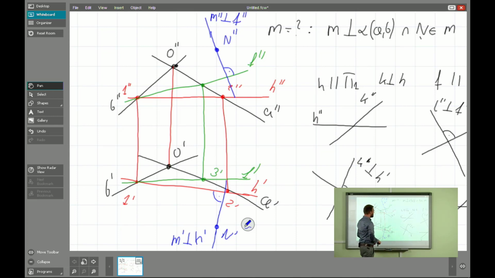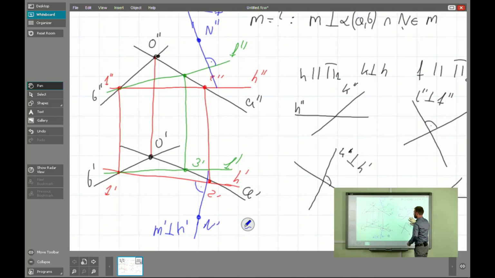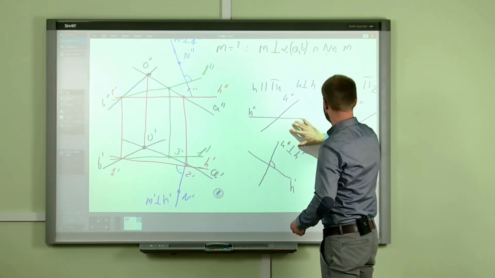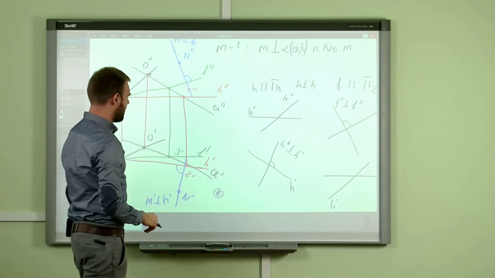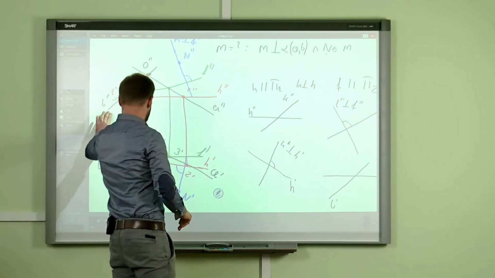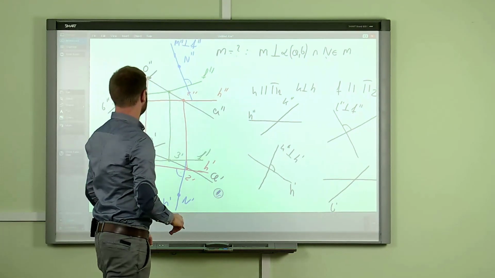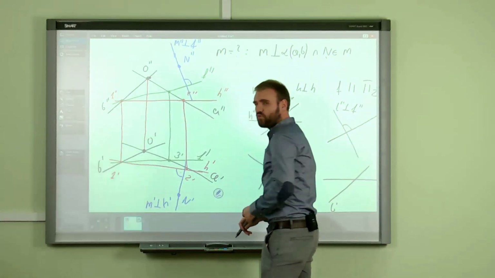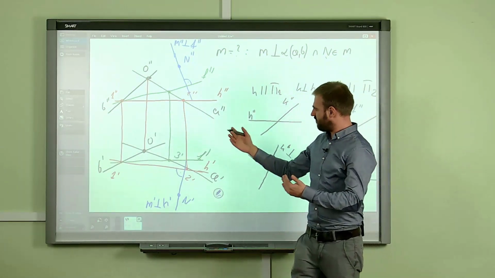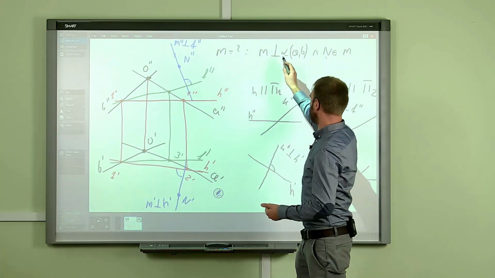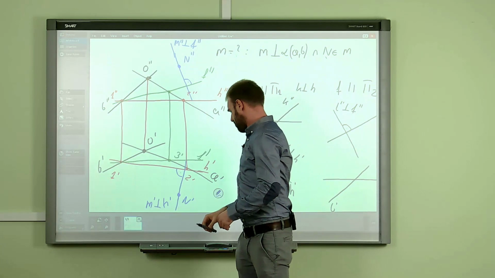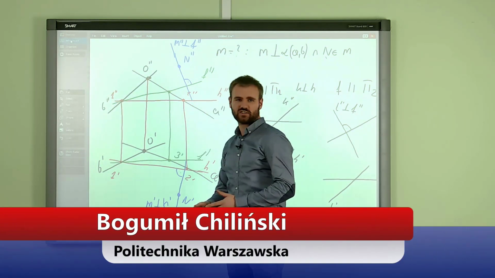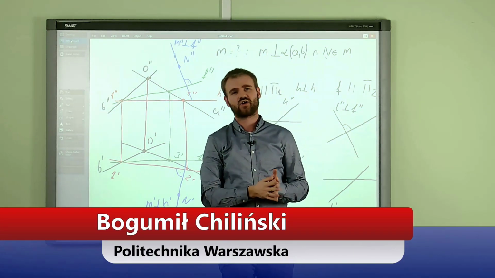Okay, and in that way we found, let's try to focus our whiteboard on the whole of the construction, and based on such an analysis, such an approach, we are able to find the line which will be perpendicular to the alpha plane and also which contains M point. And as you see, it isn't especially complicated.